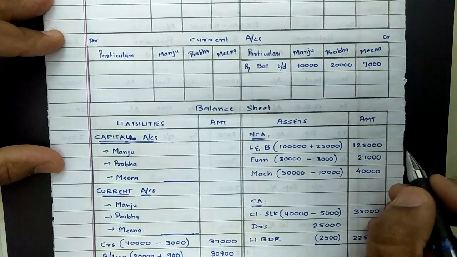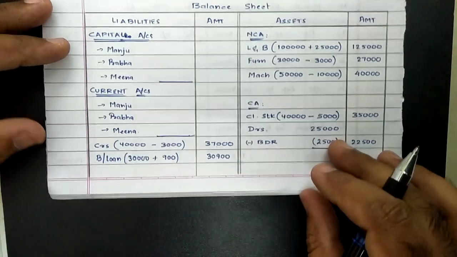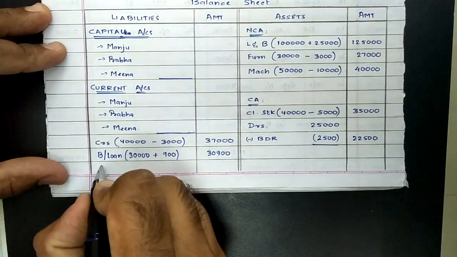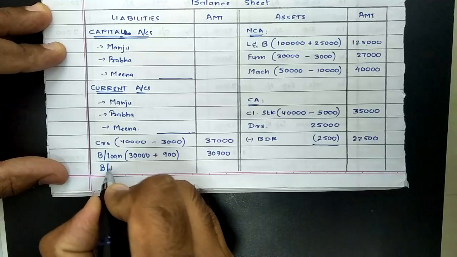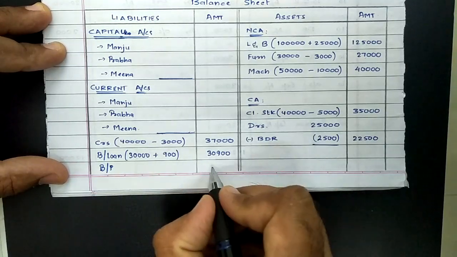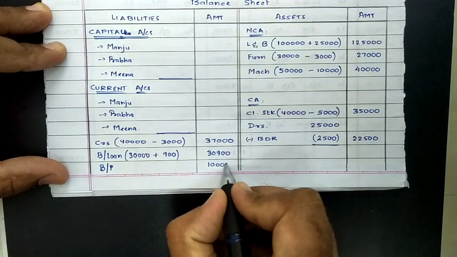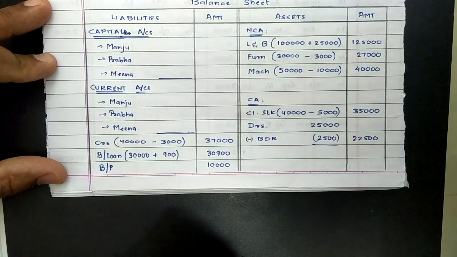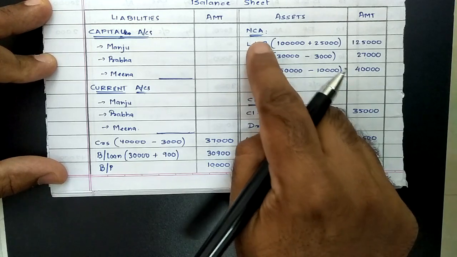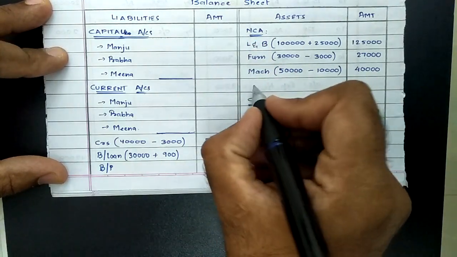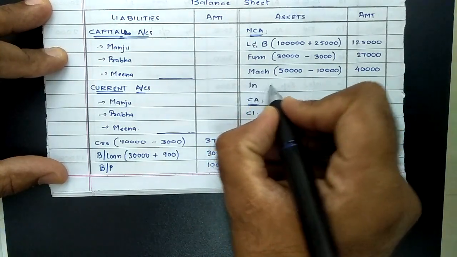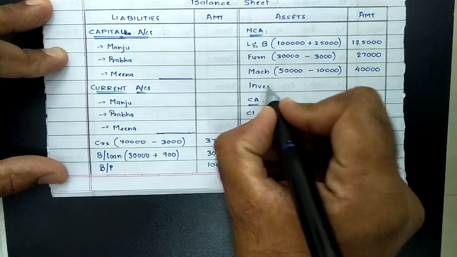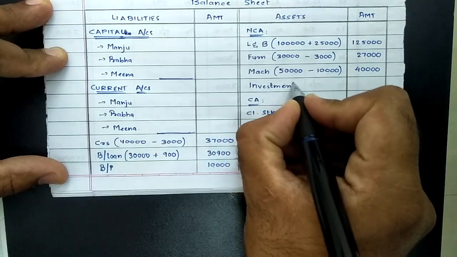Then on liability side, the entry which was not there in adjustment was bills payable. It would be recorded as it is at same value, rupees 10,000. Same way on asset side, land and building, machinery and furniture were made in adjustment. However, investments were not recorded, so now they will be recorded at same value. Investments were worth rupees